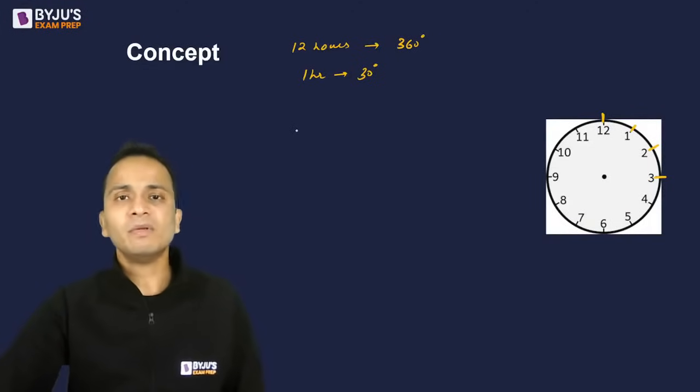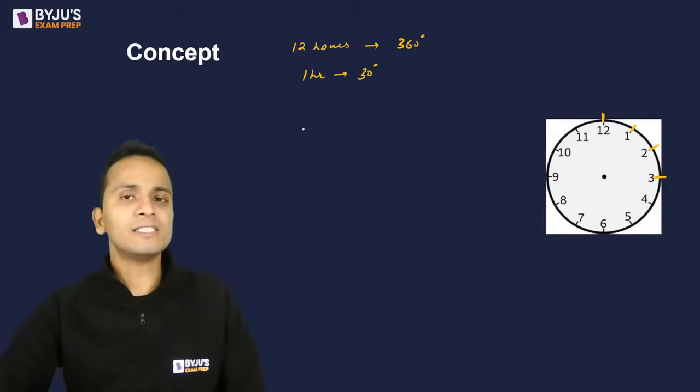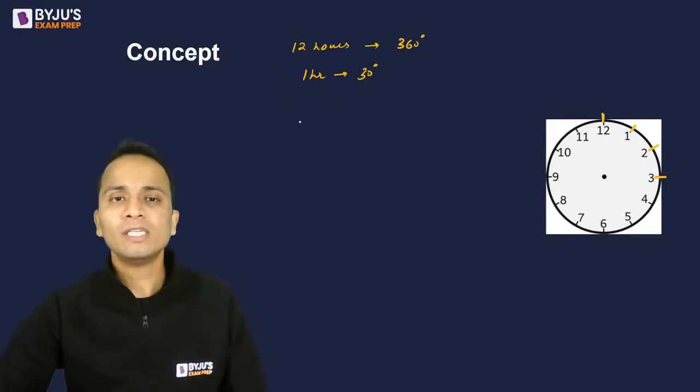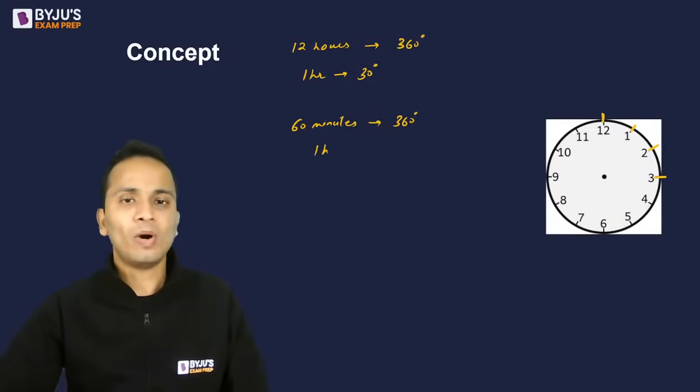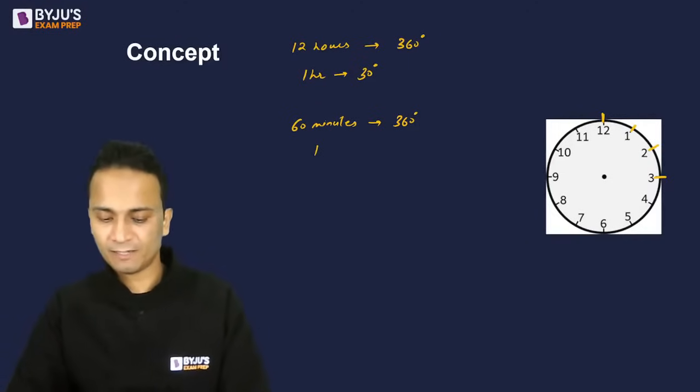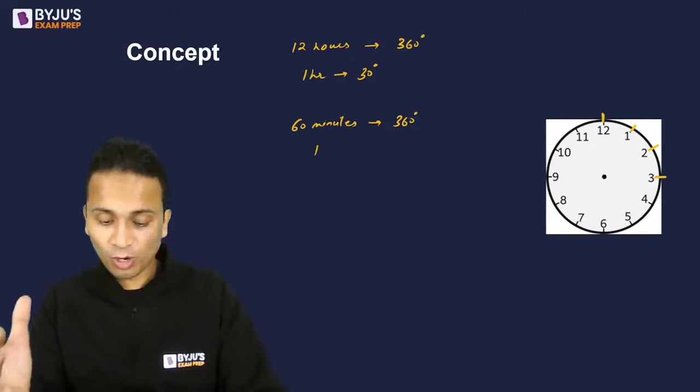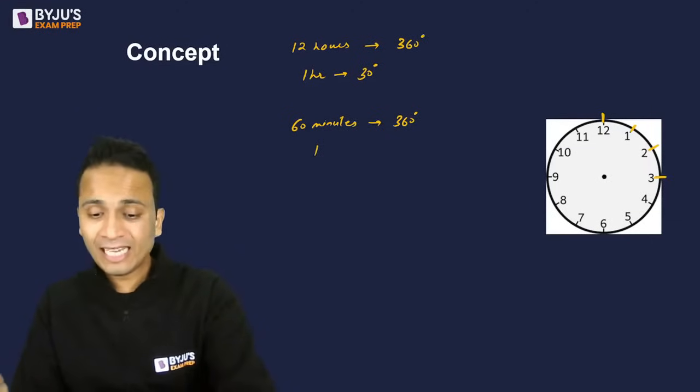Similarly, the entire angle of 360 degrees is divided into 60 minute locations. So 60 minutes is 360 degrees. So 1 minute, I'm sorry, what will be the angle between 1 minute locations? Yes, come on. All of you tell me the answer. Good. Some of you are responding. Jai, Suman, Varun, nice to see.